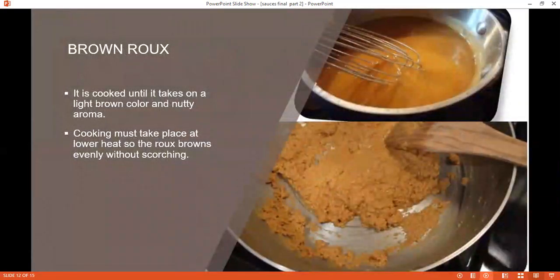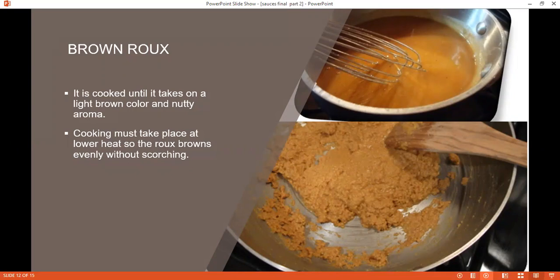Next is brown roux. Brown roux is cooked until it takes on a light brown color and a nutty aroma. Cooking must take place over low heat so that the roux browns evenly without scorching. For a deeper brown roux, many chefs brown the flour in an oven before adding it to the fat.